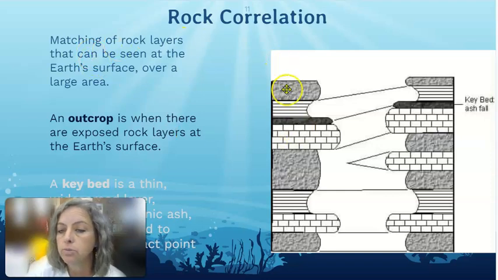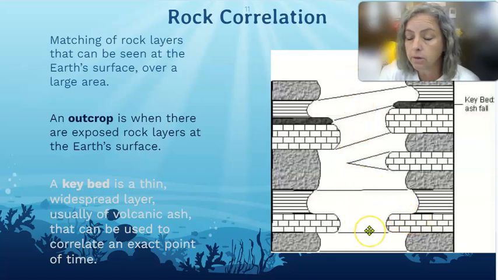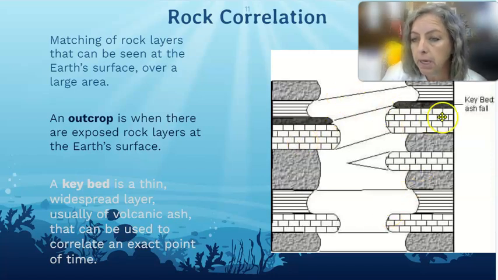We also can use rock correlation to help us age rock or layers of the earth. So we can look at layers that are similar to each other, and when they're exposed because of something like the Grand Canyon, like erosion or whatever, we can look at those layers and compare them to other layers that are similar. We might see that some of those layers are not exactly straight across, but maybe, for instance, this side was lifted up because of an earthquake, whereas this one was not.